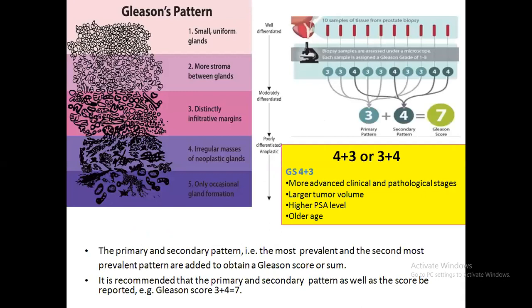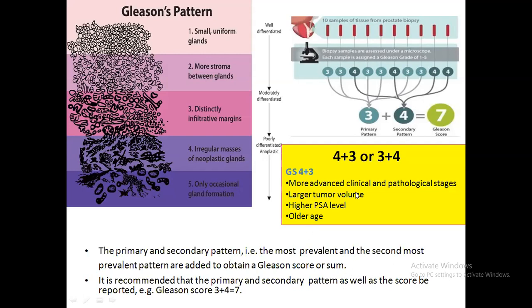Now, what you will see in the pathological report, you have to see the Gleason's pattern. So Gleason's pattern is nothing but, according to the microscope, regarding the glands and the stromal differentiation, it has been differentiated into 1 to 5, where 1 and 2 are well differentiated, 3 is moderately differentiated, and 4 and 5 are poorly differentiated. So you have taken from 12 sites, and 12 core biopsies have been taken.